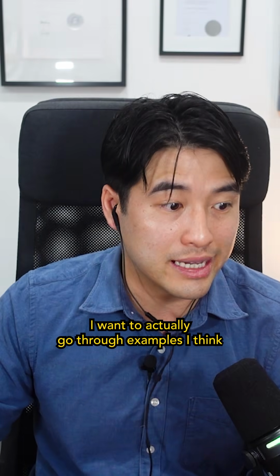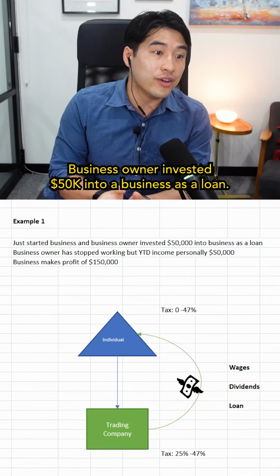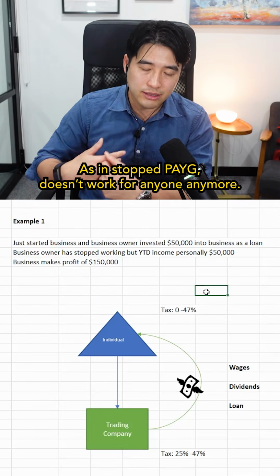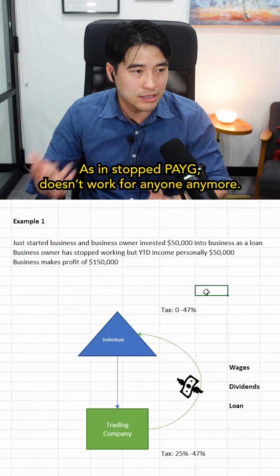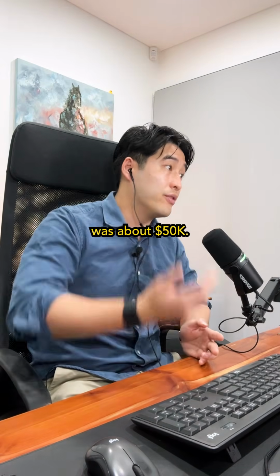I want to actually go through examples I think a lot of business owners face. The business just started. The business owner invested $50,000 into the business as a loan. The next thing is the business owner has stopped working, as in stopped PAYG, doesn't work for anyone anymore. But the year-to-date income they earned from the previous job was about $50,000.